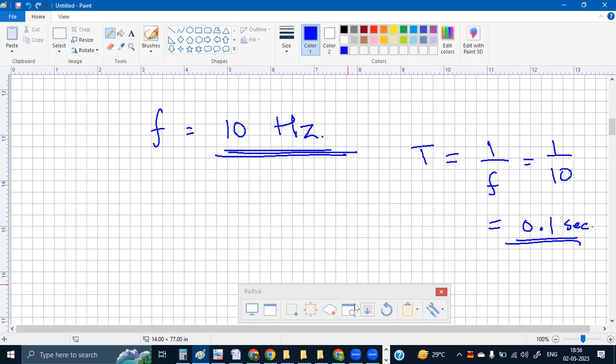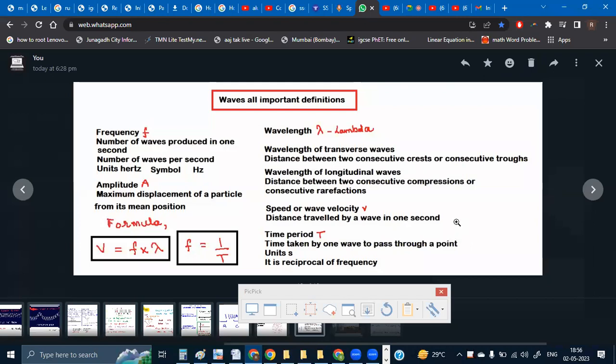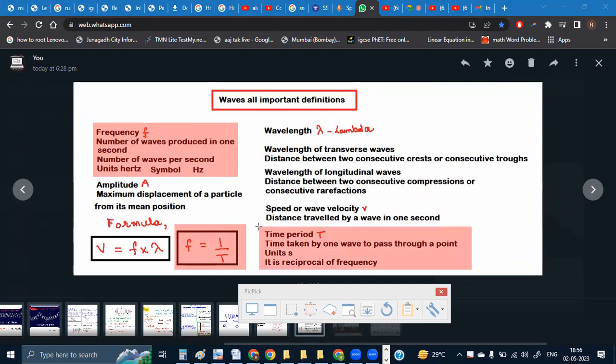You can take that part down, which is there on screen. The two definitions, frequency and time period. Also, you are going to write down that formula. I'm just going to highlight that part which you are supposed to take down. I've highlighted everything, whatever you have to take down.